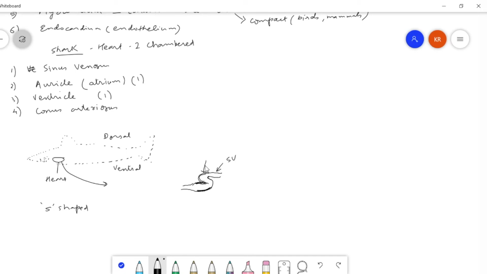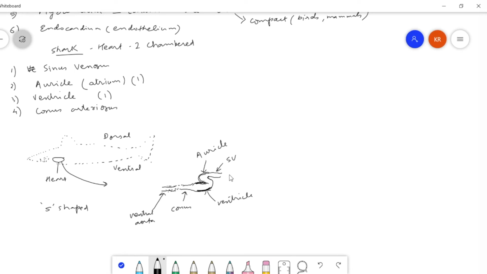This part, which is twisted little bit, is the auricle. This part over here is ventricle, and this part is here conus. And this will go ahead further as the ventral aorta. This is called as a ventral aorta.